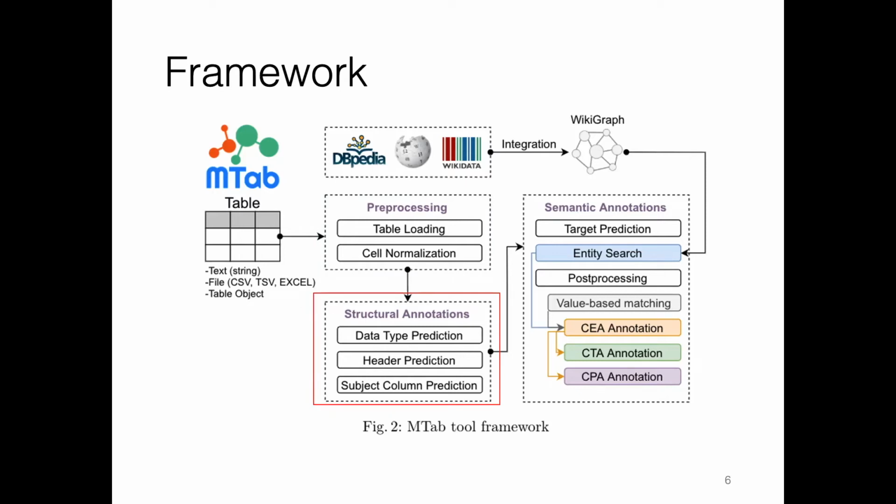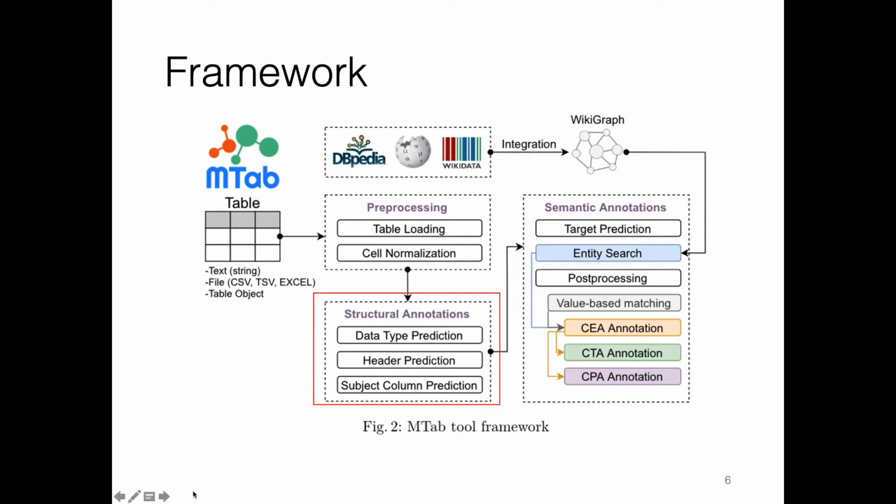The next phase is structural annotation, in which the system predicts the data types of each table cell and table column, whether they are named entities, literal objects, or empty objects. Then MTab performs header detection using heuristic rules.